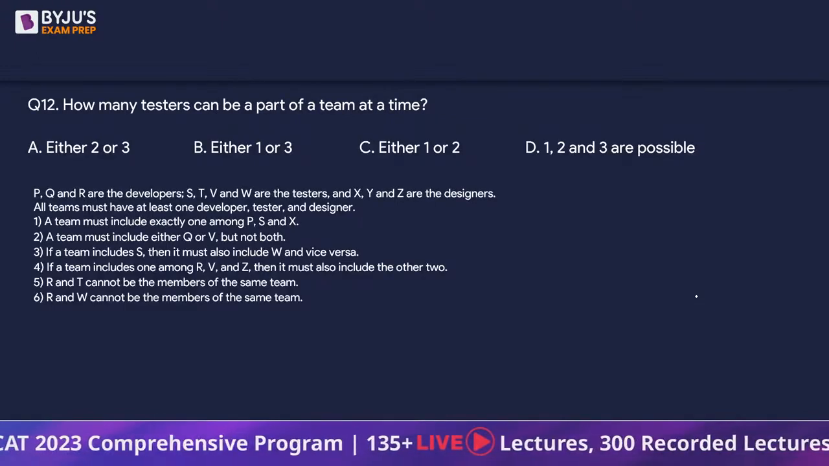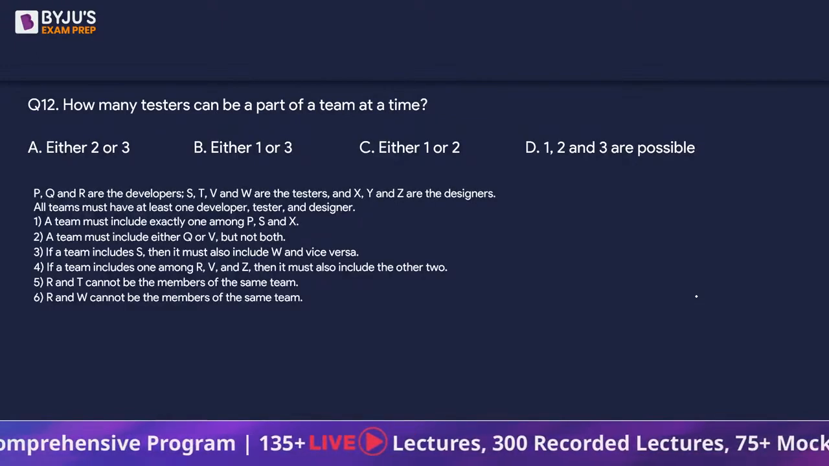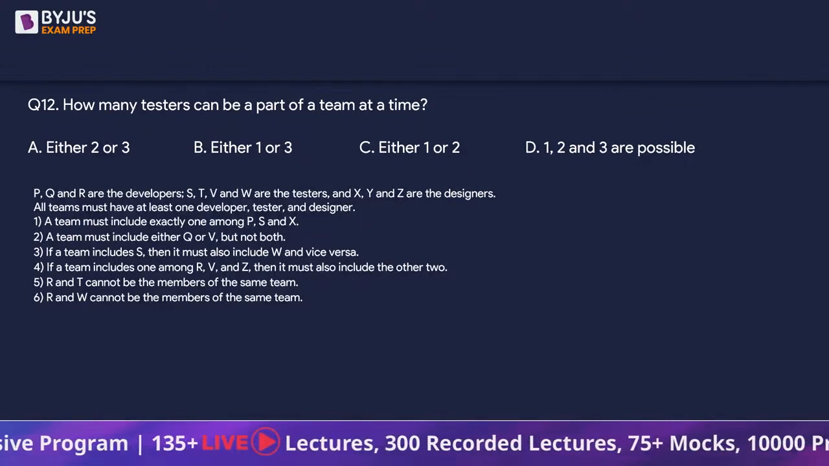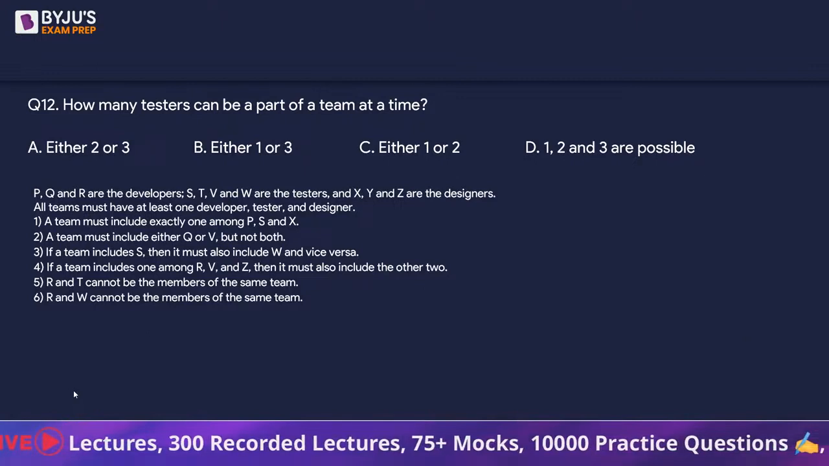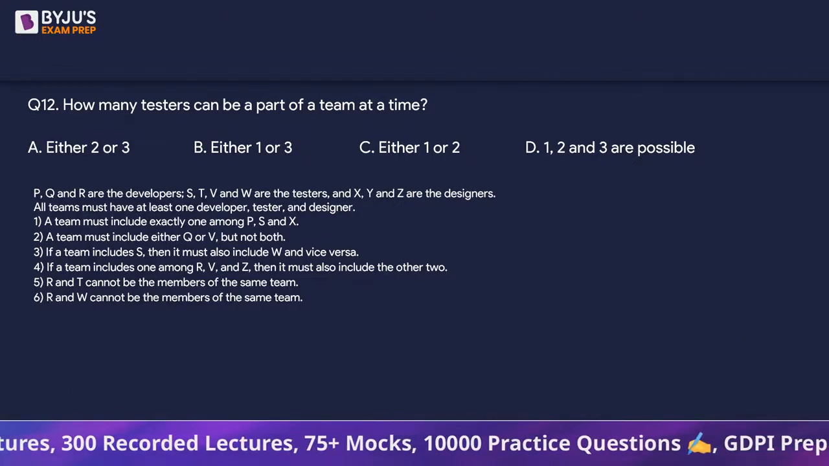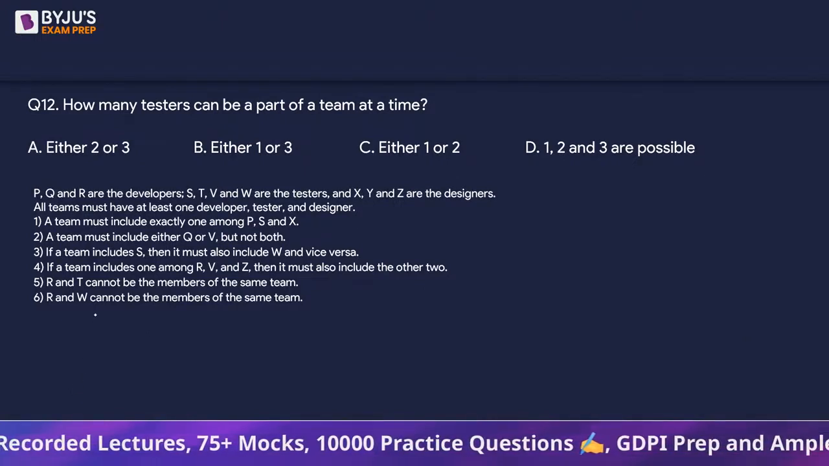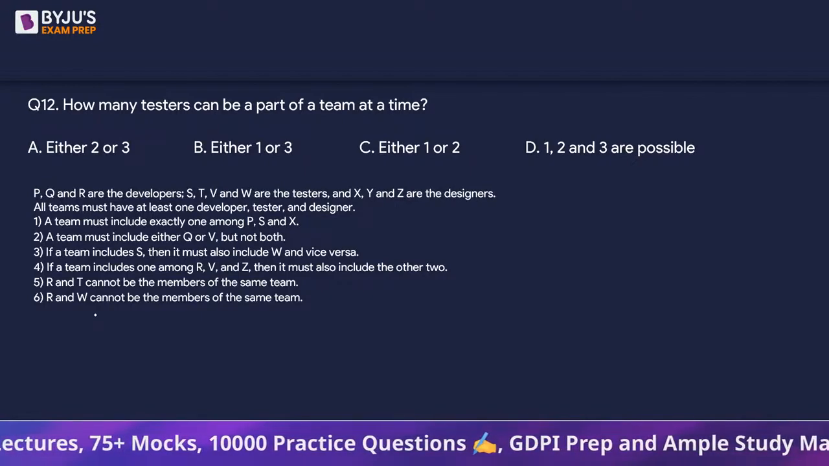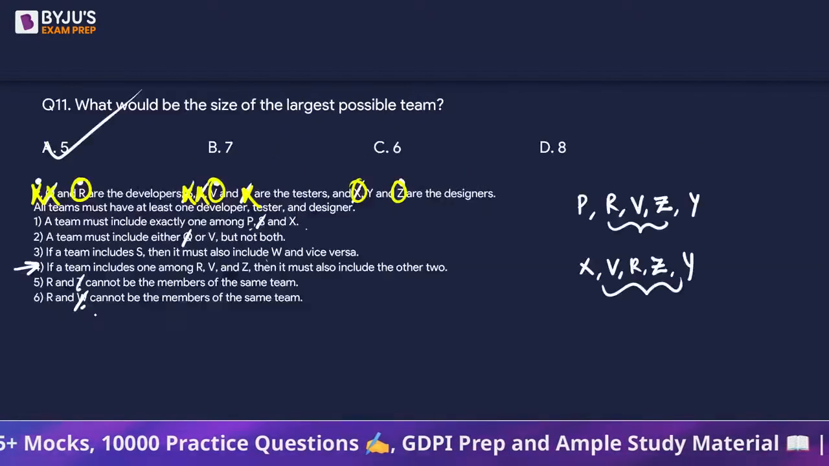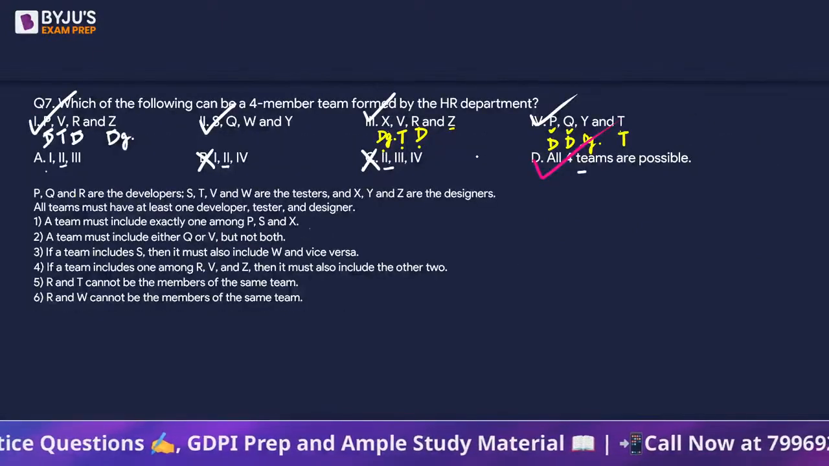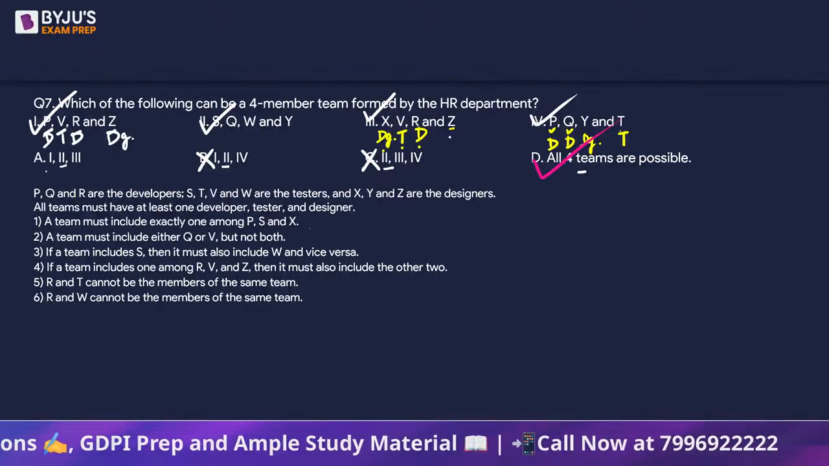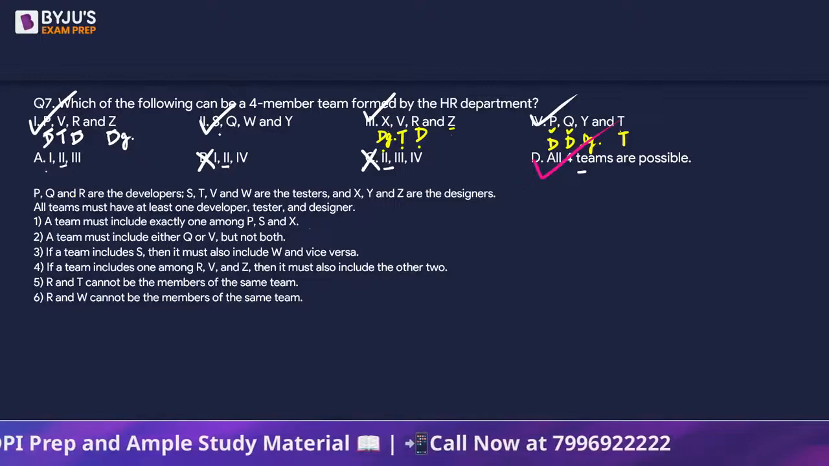Okay, next. How many testers can be a part of a team at a given time? Okay, so instead of trying to figure out all the scenarios, let's look at all the groups that we have formed, and let's find out how many testers we have had. Let's start with the very first question. So in the very first question, Z is a designer.